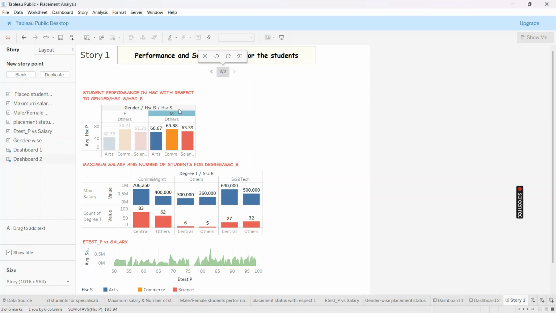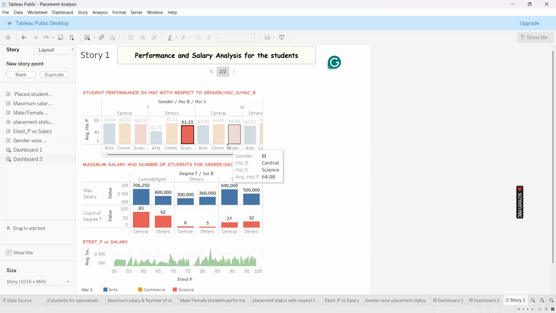Overall others, we have 368. So we can tell central board students are performing well compared to other board students.